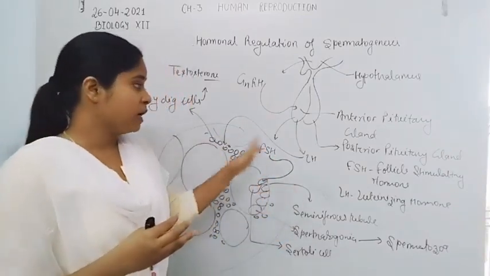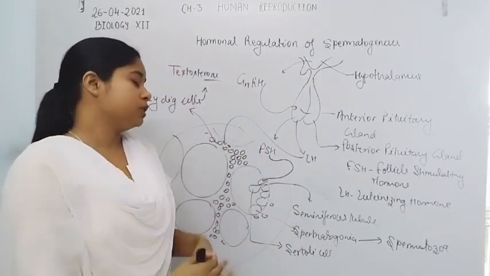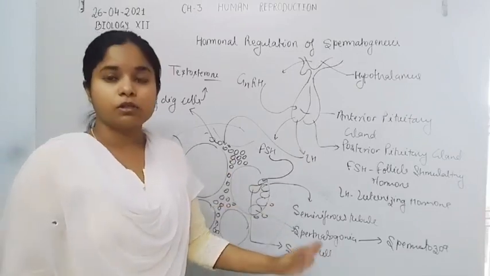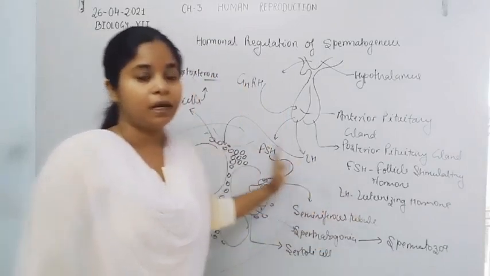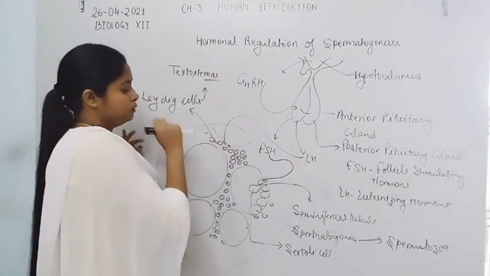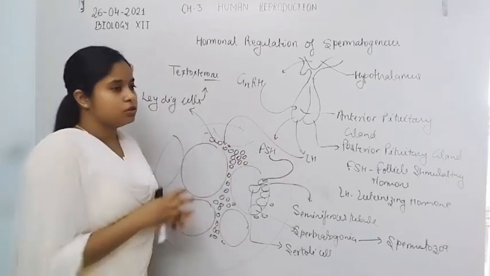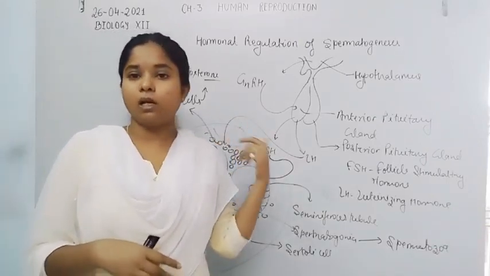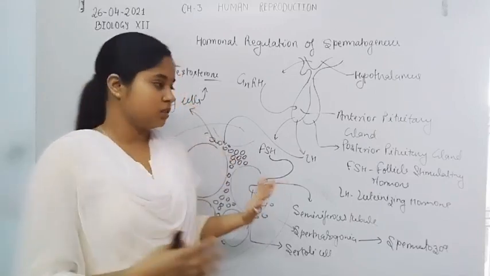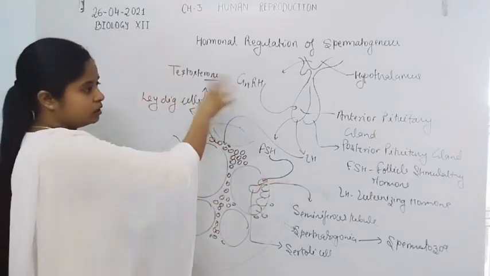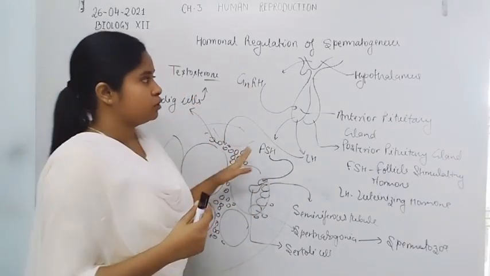Both FSH and LH are secreted simultaneously, so they stimulate both the Leydig cells and the spermatogonia to form the spermatozoa, and the formation of spermatozoa is also stimulated by testosterone, a male hormone that develops the male characteristics or secondary sexual characters. These are the whole hormonal regulation of the spermatogenesis process.